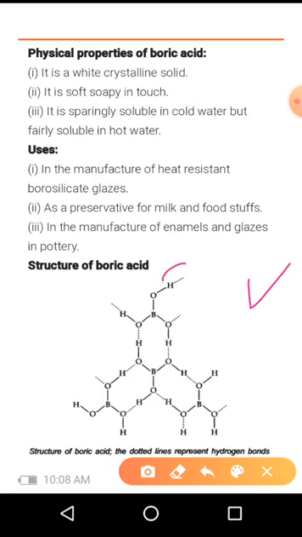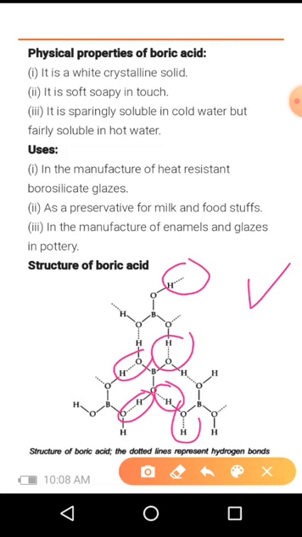Here is the dotted line, see. So this indicates the hydrogen bond. These are all the hydrogen bond formations. The solid bond is nothing but the actual bond of that particular molecule. The boric acid composition is H3BO3.